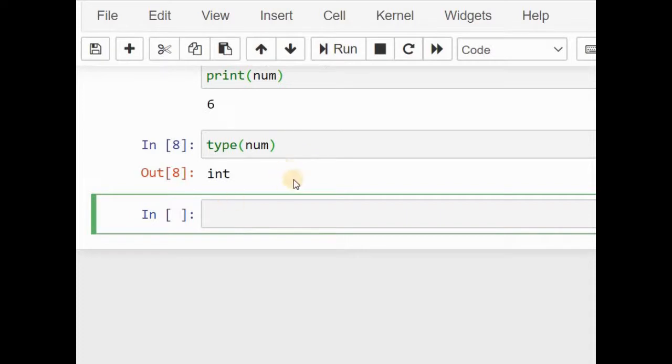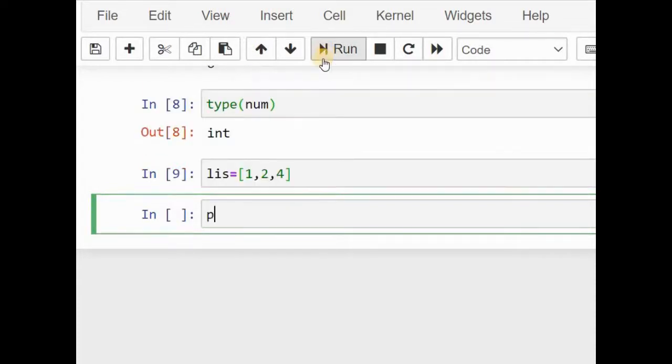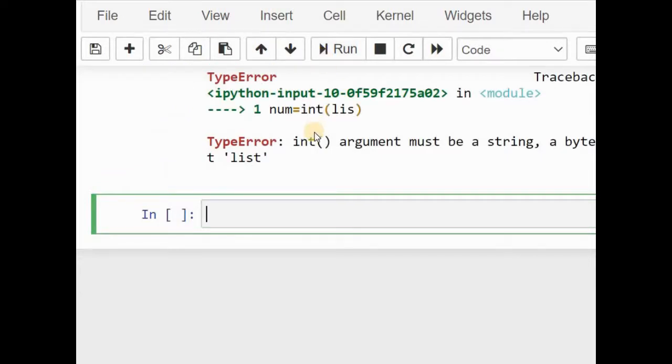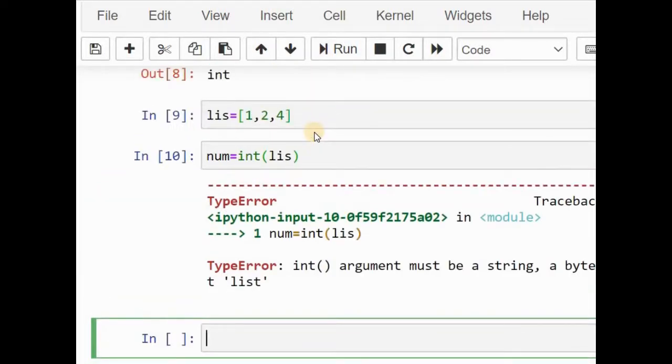Okay, if I give some data type other than these two, say the list data type, and I try to convert this list into the integer data type, I will get an error, because the int function can be used to convert only strings and floating point numbers.